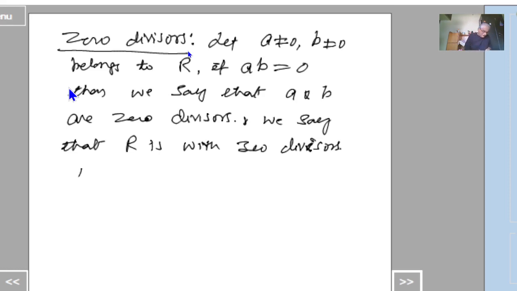And if a not equal to 0, b not equal to 0, for any a and b not equal to 0 implies ab is also not equal to 0.